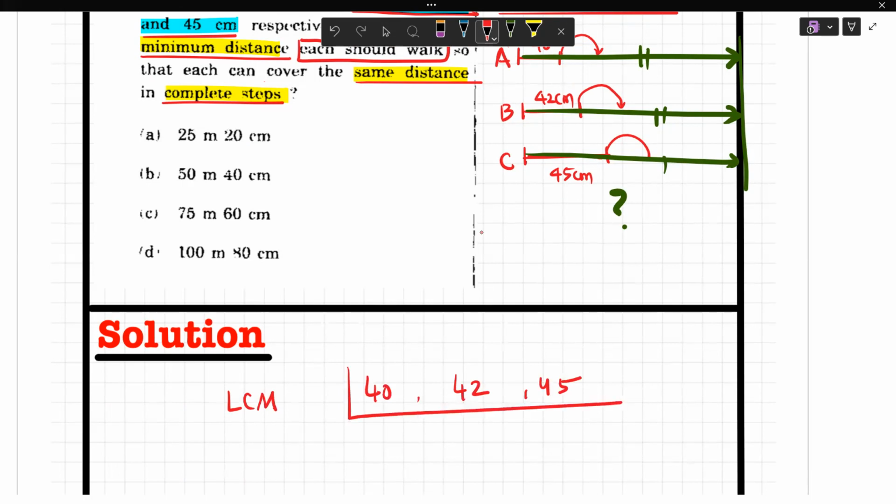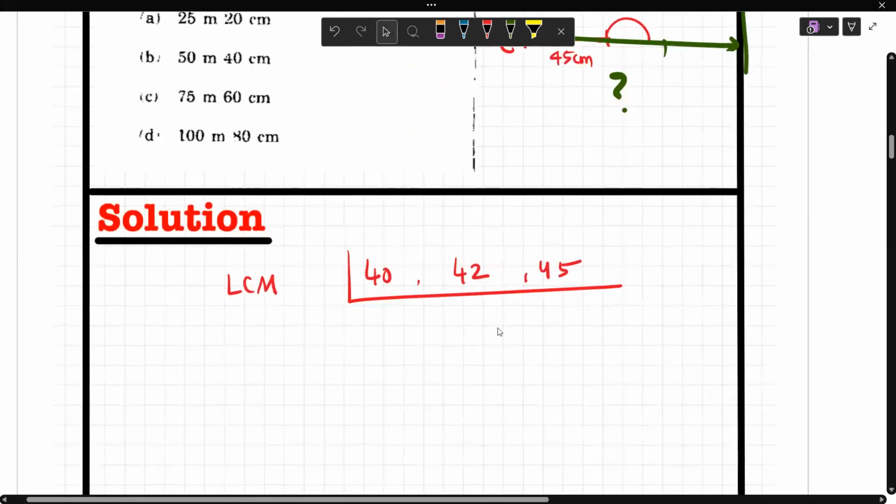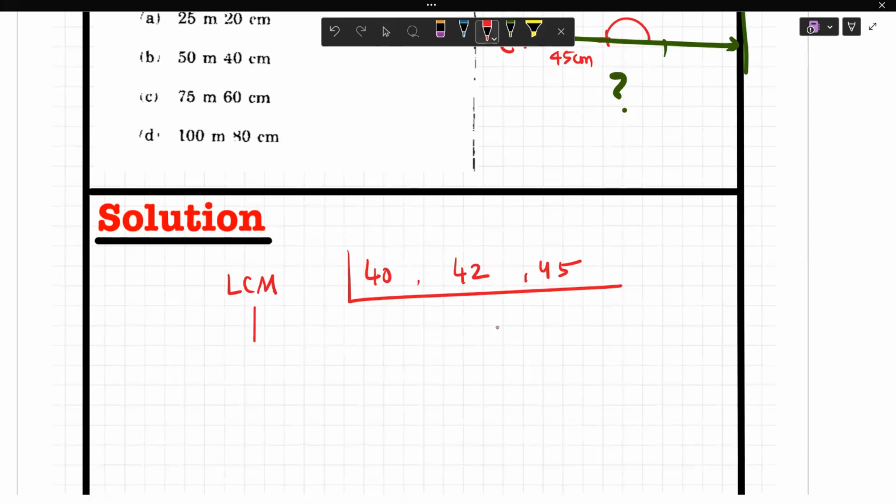So you need to calculate the LCM. I'm leaving this question to you so that you can calculate the LCM and check the answer. You will get the answer as 25 meter and 20 centimeter. We won't spend time solving the question, because if you know the approach and you know how to calculate LCM, you can definitely reach there.